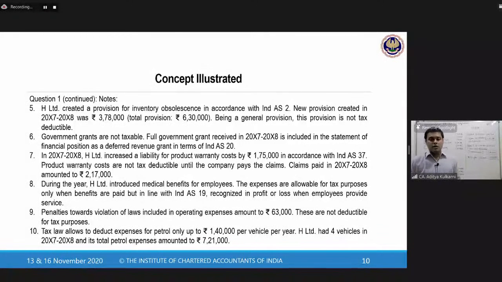Next. During the year, H Limited introduced medical benefits for employees. The expenses are allowable for tax purposes only when the benefits are paid.